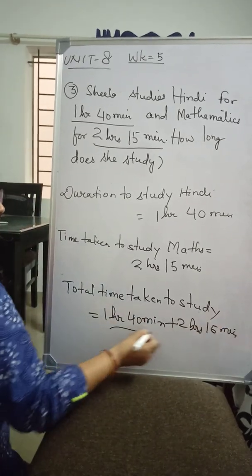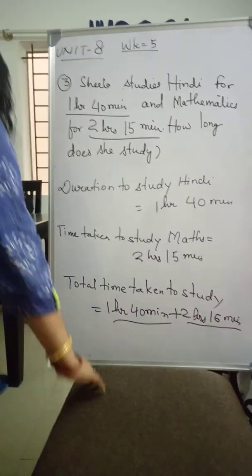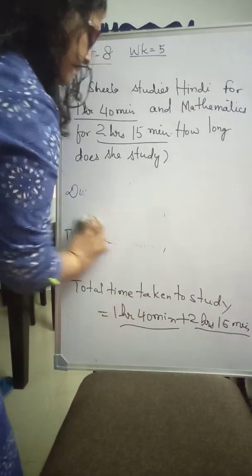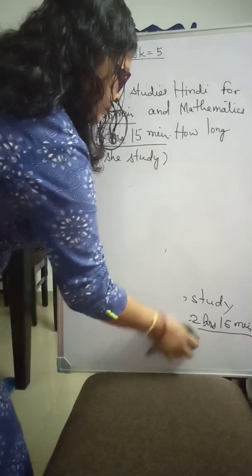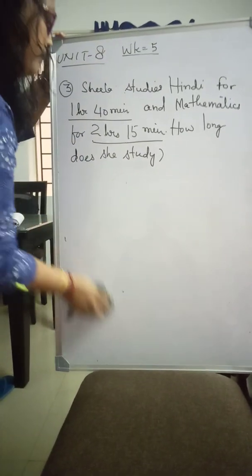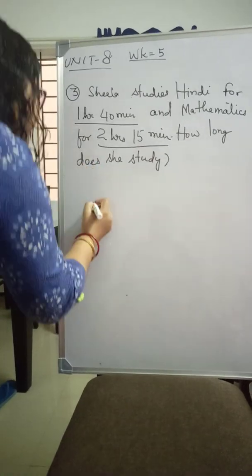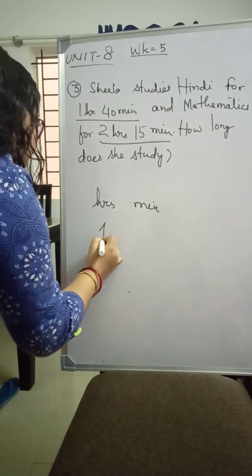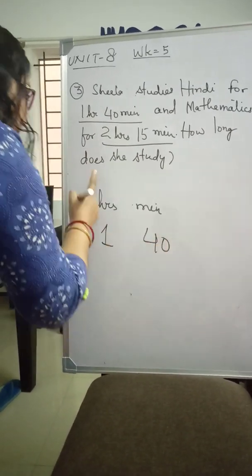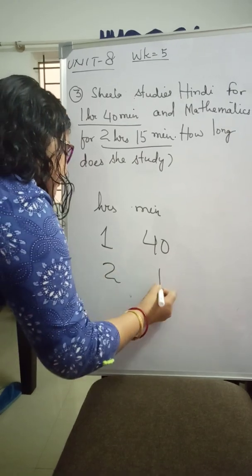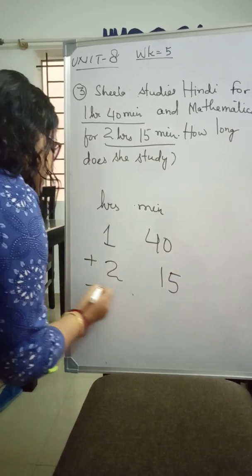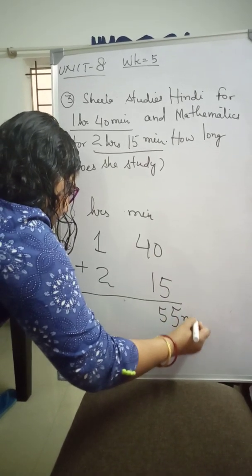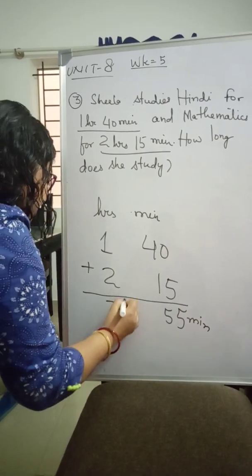Now let us arrange these two numbers in column. So the column is hours and minutes. First one is 1 hour 40 minutes and mathematics 2 hours 15 minutes. Now let us add it. So 0 plus 5, 5, 4 plus 1, 5. 55 minutes, 2 plus 1, 3 hours.